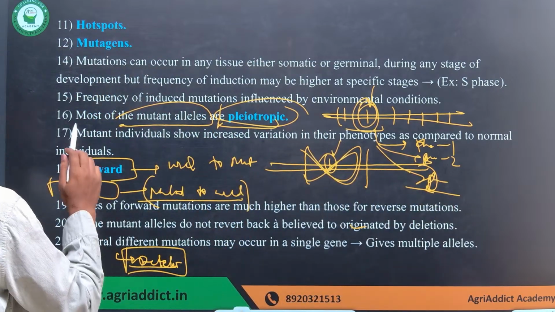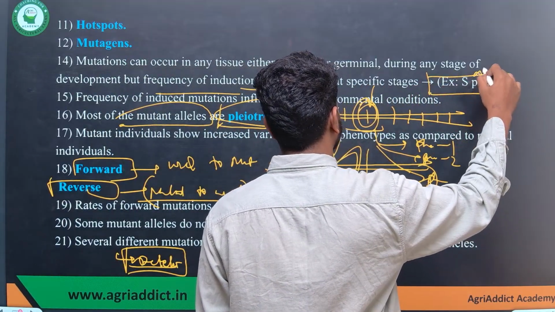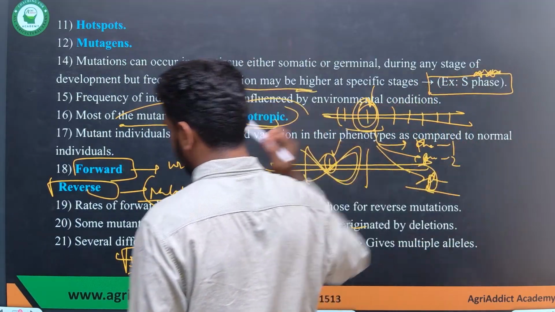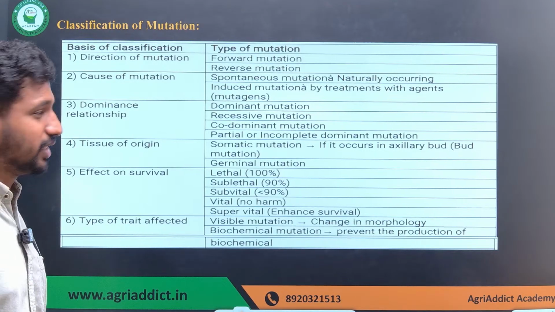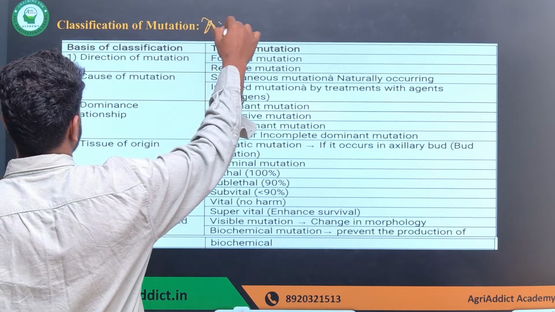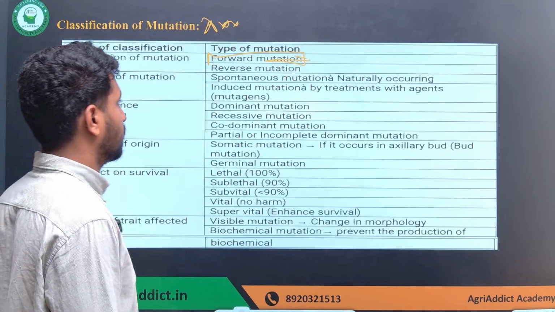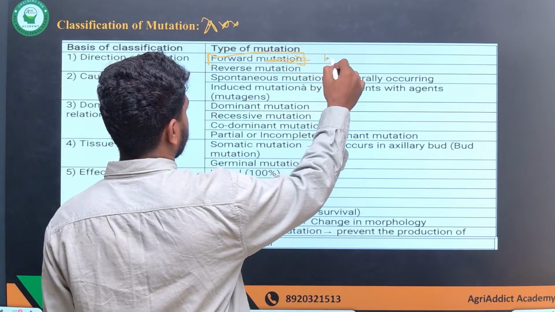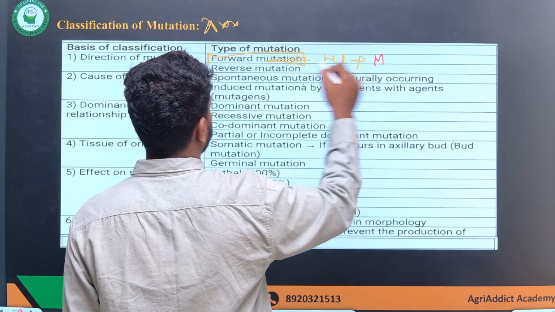Okay, and mostly the frequency of induction of mutation is higher at a specific stage. An example is the S phase, where replication is taking place. And the classification of mutation is another important point, where you have to remember all the terms. What is forward mutation? I told you, it is conversion from wild type to the mutant, that is called forward mutation.